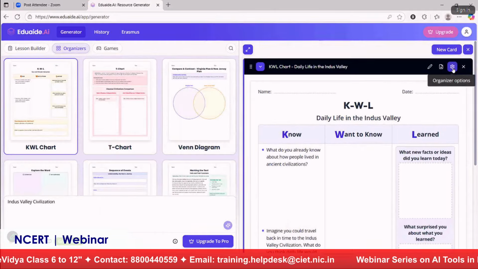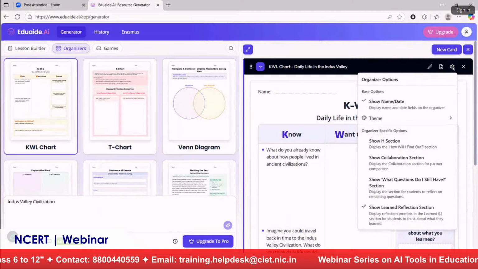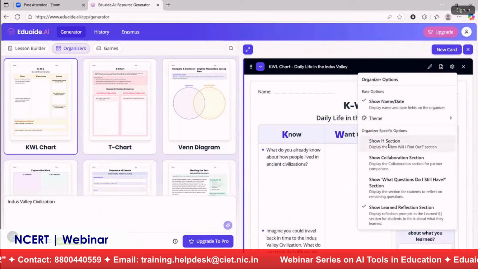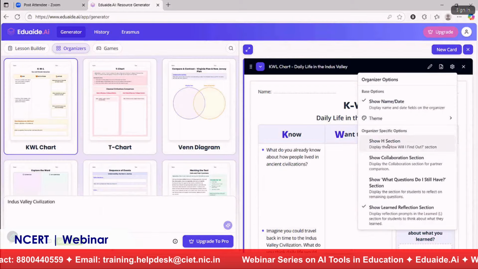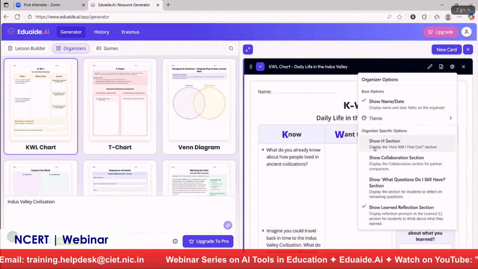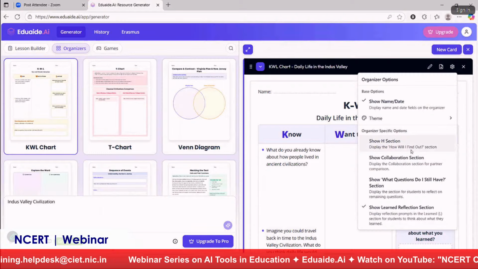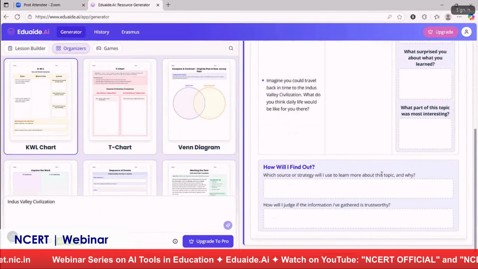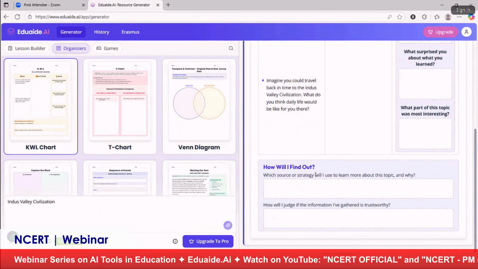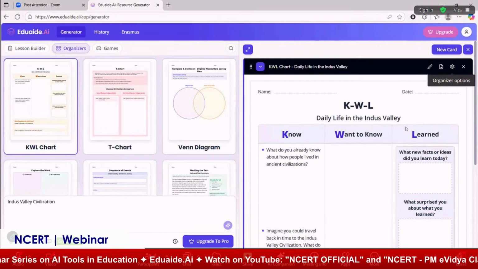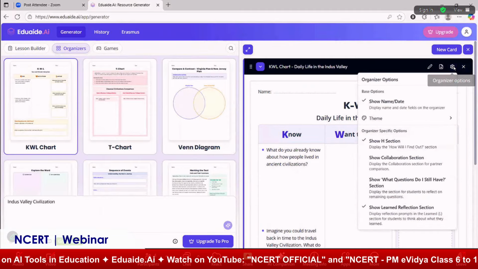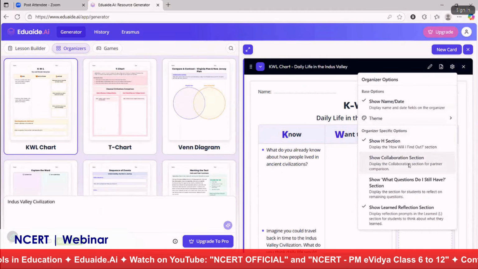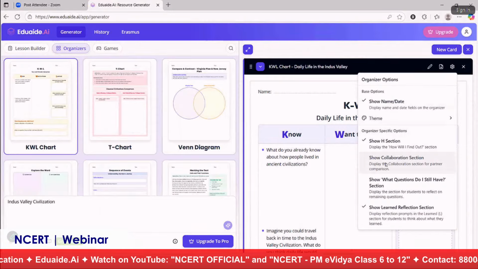And not only that, if you go to this organizer option and you want to add a few more elements to your KWL chart, for example, show H section. What does it mean? Display how will I find out section. You just select this, and it will add how will I find out. Again, I can go to this organizer option and say I want to include show collaboration section.